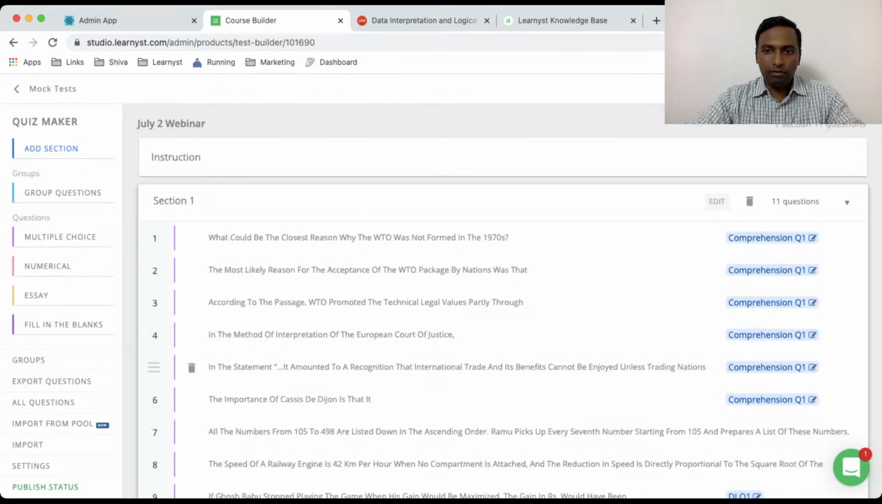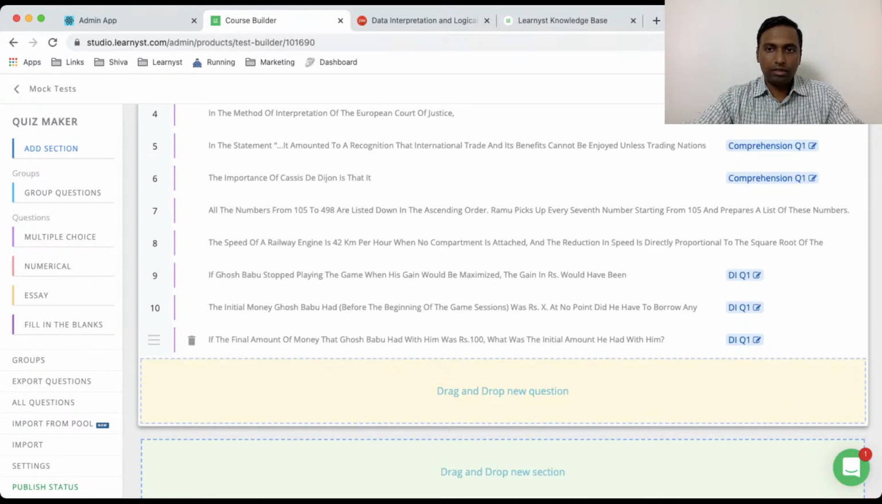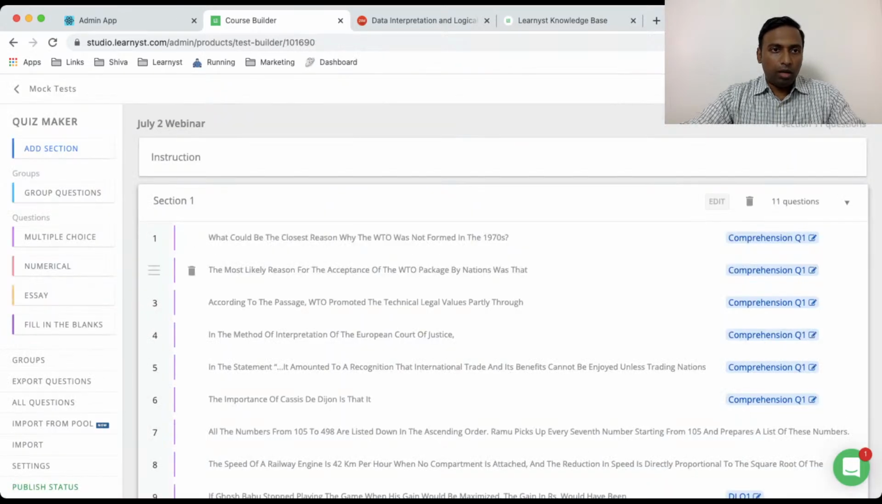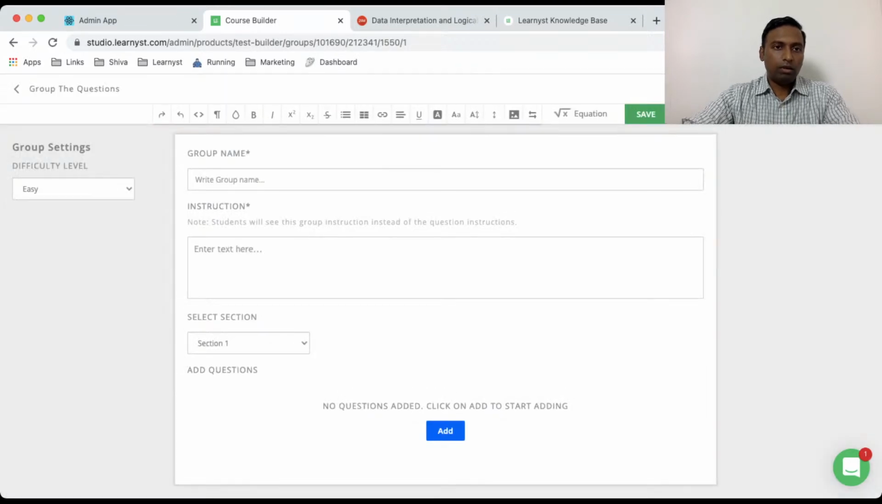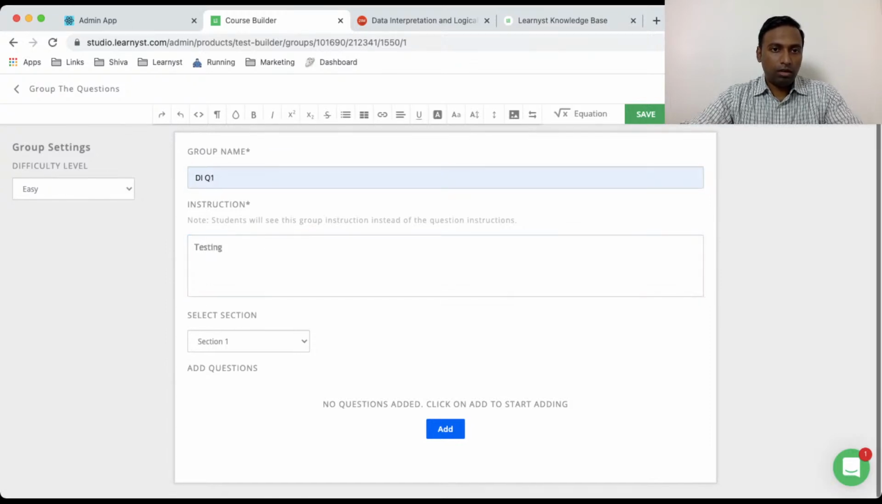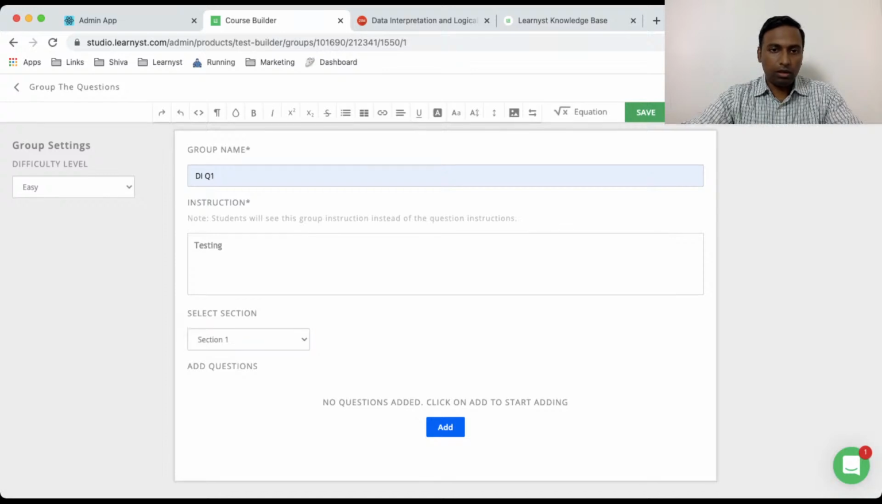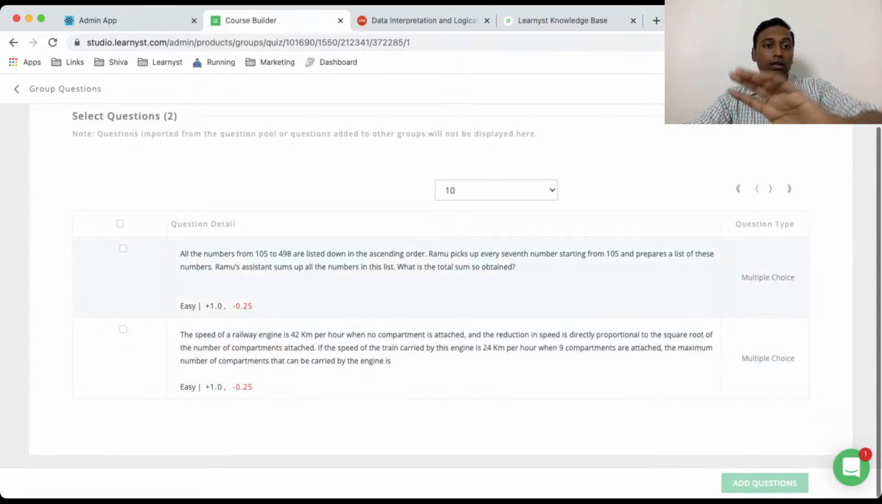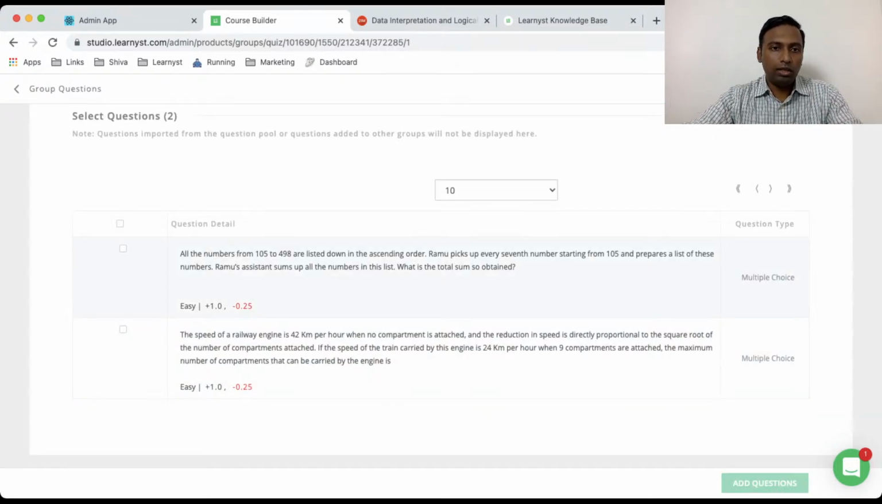Likewise, I've done the same thing for these 3 questions. I've just grouped them as DIQ1. It's the same thing here. I hope you're getting a sense of it. But if you want to create a new group, just click on group questions here and put in a group name. I'm just putting a dummy name here. I'll select the section. There's only one section in this test, so it's just showing 1. And the moment I click on add, as you can see, all other questions are already grouped. Only these 2 questions are not grouped, and the system is showing me only these 2 questions which are available for grouping.